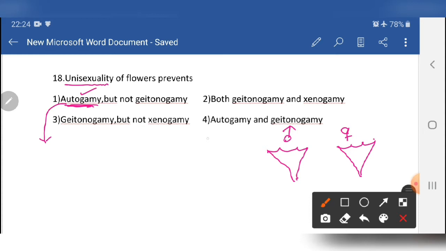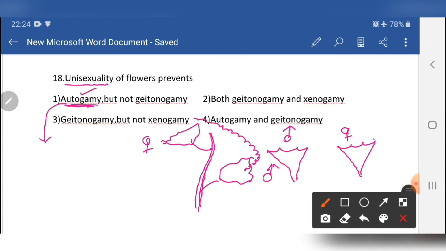What about geitonogamy? This is one plant body having a male flower and a female flower. There is a chance of transfer of pollen from one flower to the stigma of another flower of the same plant. So geitonogamy takes place and is not prevented. Geitonogamy proceeds, only autogamy is prevented.